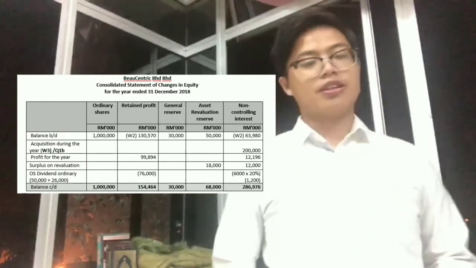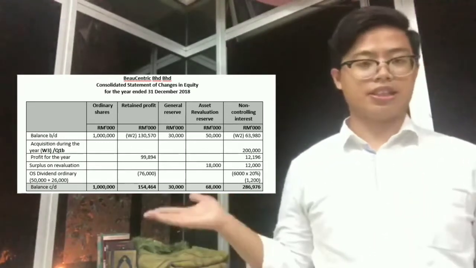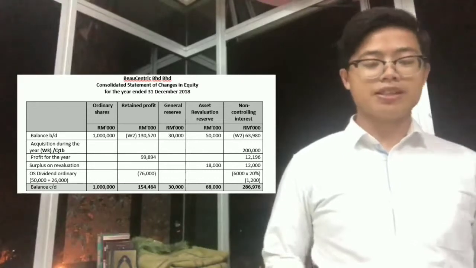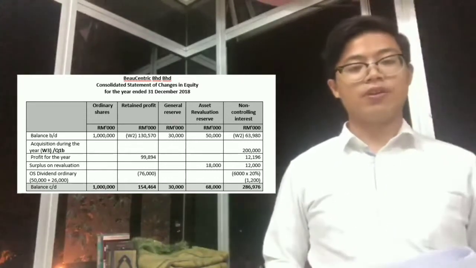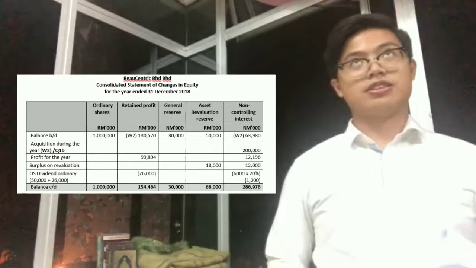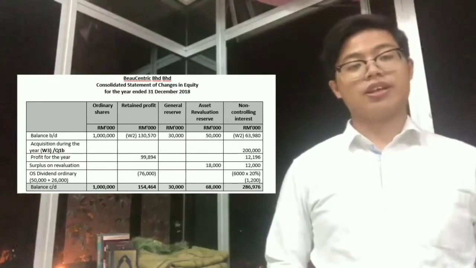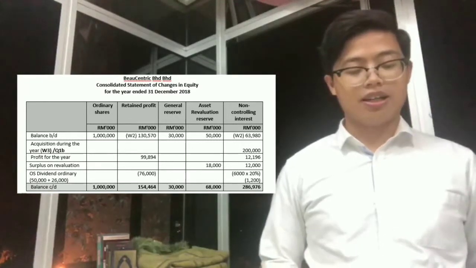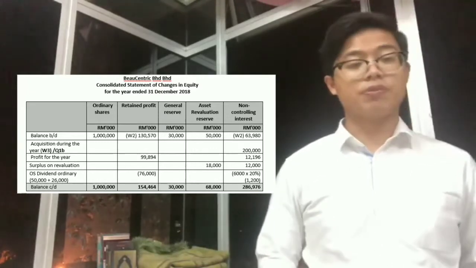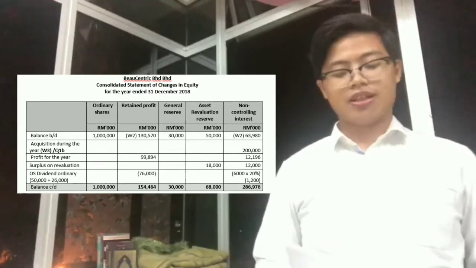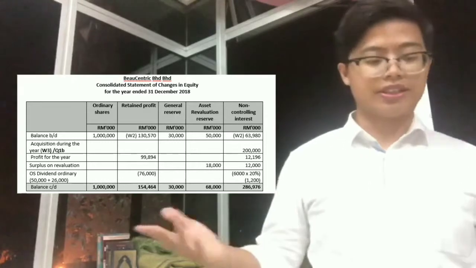Basically, what you can see in this schedule, for the balance brought forward, can be found in the statement of changes in equity for the year ended 31st December 2018 that was provided in the information in the question. For ordinary share, it is 1 million.